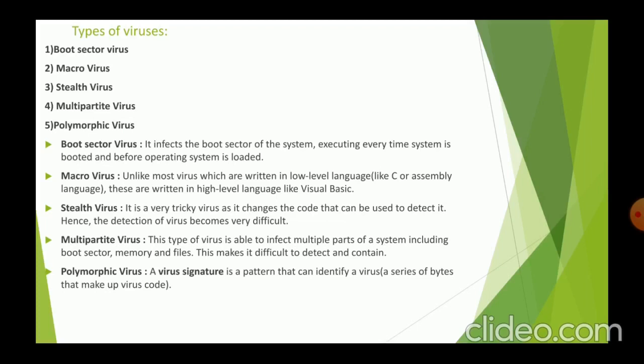Then the next type of virus is the stealth virus. A stealth virus is a very tricky virus, as it changes the code that can be used to detect it. Hence the detection of the virus becomes very difficult. For example, it can change the read system call such that whenever a user asks to read code modified by the virus, the original form of the code is shown rather than the infected code.